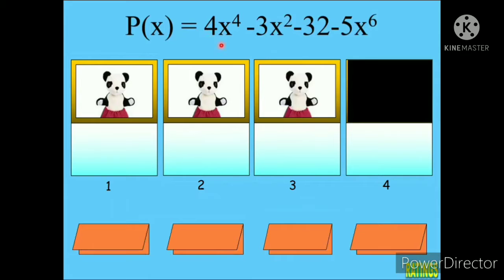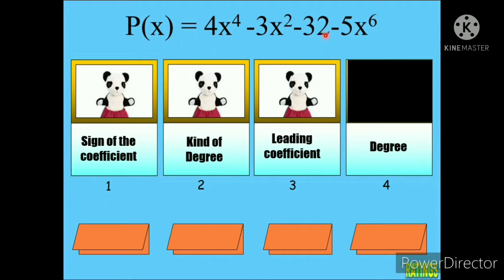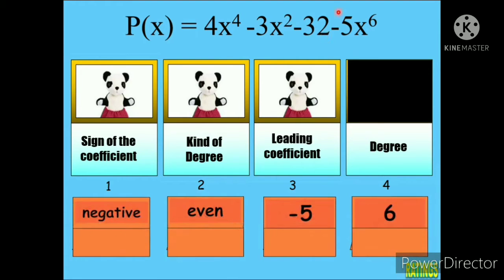This one. We have P of x is equal to 4x raised to 4 minus 3x squared minus 32 minus 5x raised to 6. So, the questions are, we have the sign of the coefficient, kind of degree, leading coefficient, and the degree. Okay, what is the sign of our coefficient? It is negative. What is the kind of degree? Since this is 6, then it is even. What is the leading coefficient? It is negative 5. And the degree is 6.